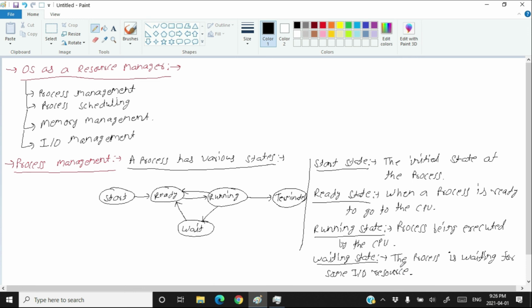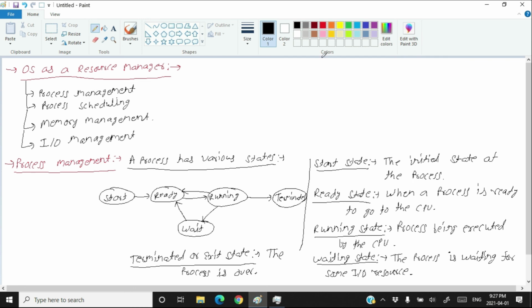Then last is the terminated state, that means the terminated or exit state. So I think you know what happens in the terminated or exit state: the process is over. So these are the various states of the process.